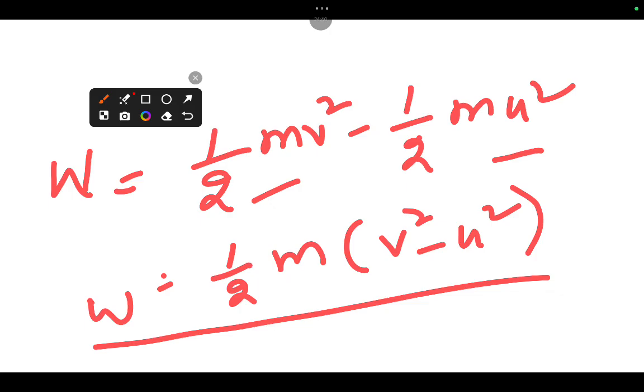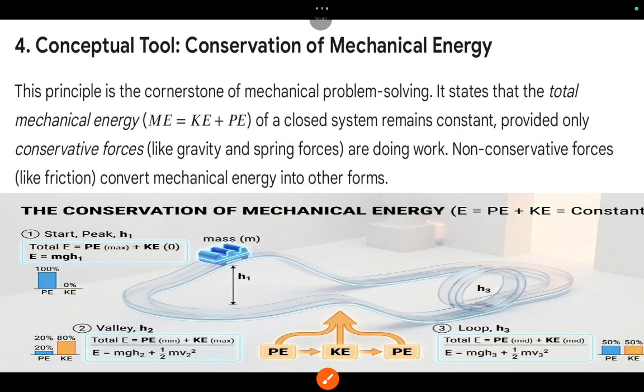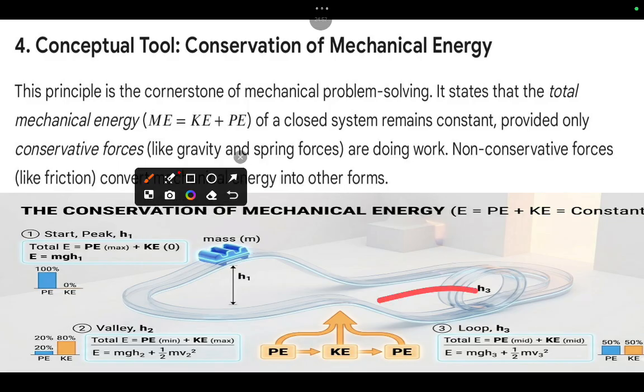Then finally, conservation. What is conservation? When we look at the principle, it clearly states that mechanical energy is conserved in problem solving. Just look at this image, wait a minute.